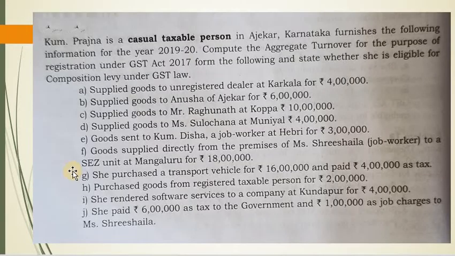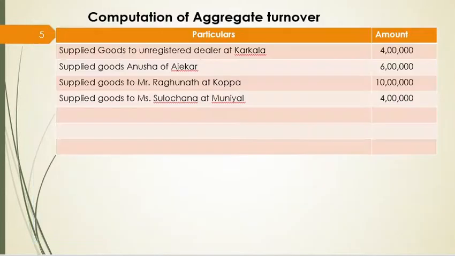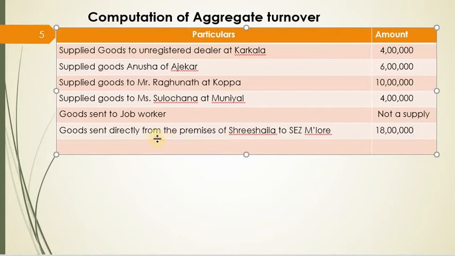Let's go to the problem once again. Then goods sent to Kumari Disha, a job worker at Hebri. So here goods is sent to a job worker for further processing. So it is not a supply. So should not be included in aggregate turnover. Then goods supplied directly from the premises of Ms. Sri Shaila, job worker, to a SEZ unit. This is a complete supply because after processing the goods have been supplied to a SEZ unit of Mangalore. So one should be included, one should not be included. So let's write. So goods sent to job worker, not a supply. Goods sent directly from the premises of Sri Shaila to SEZ Mangalore, it is a supply. It should be included in aggregate turnover.